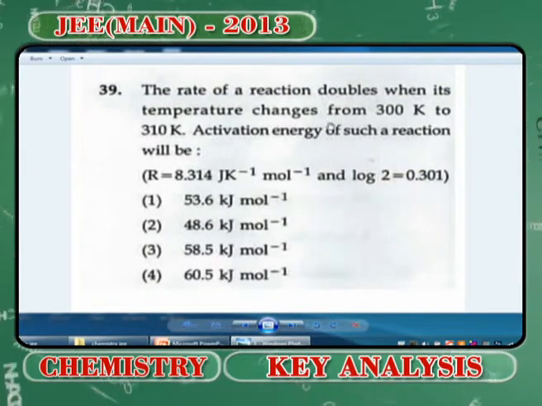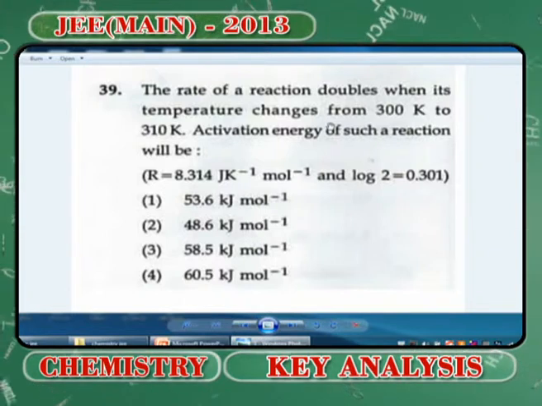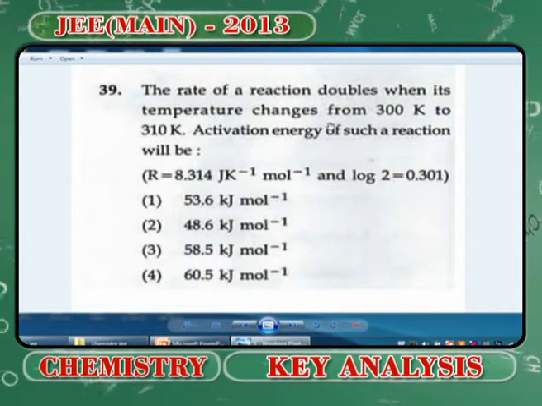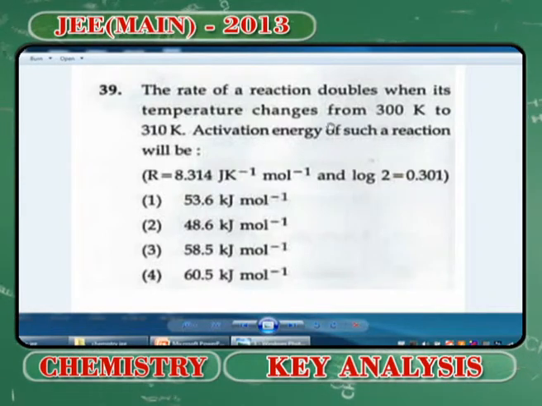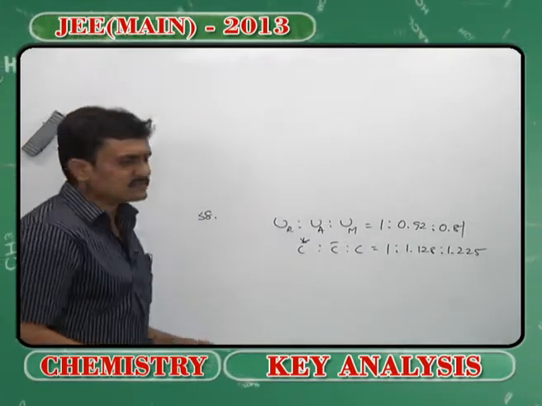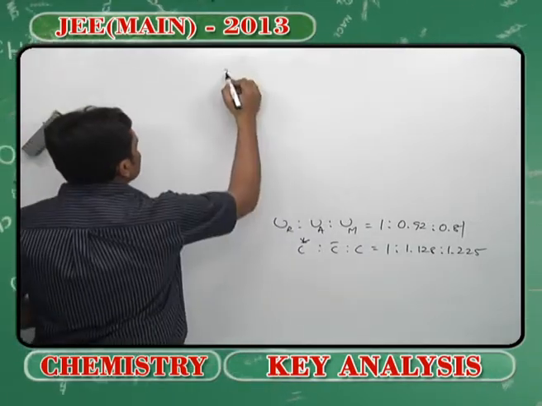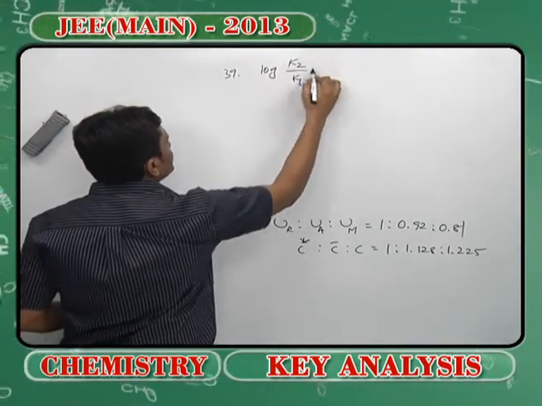You can see that the questions are pretty simple so far which have been asked, and most of them are theoretical as well. There's not much involved. You can see it's another problem from second year physical chemistry where the rate of reaction doubles when temperature is changed, and you have been asked to find out the activation energy. It is a popular question which is very frequently asked, for which we use the Arrhenius integrated form.